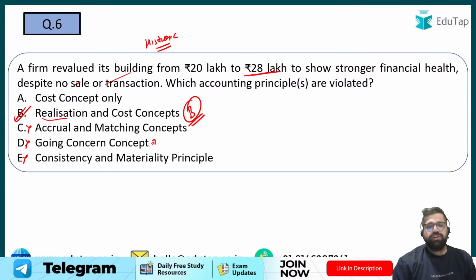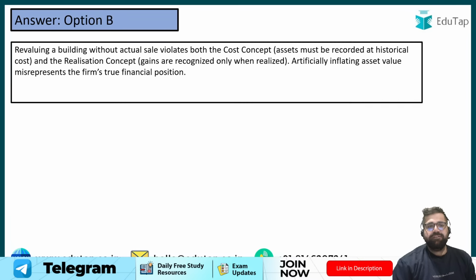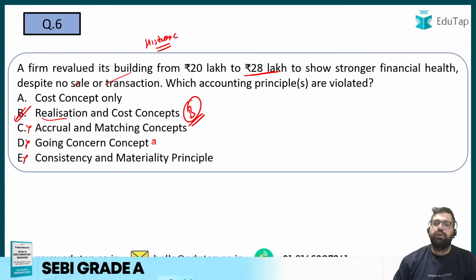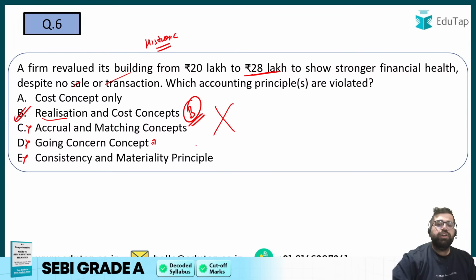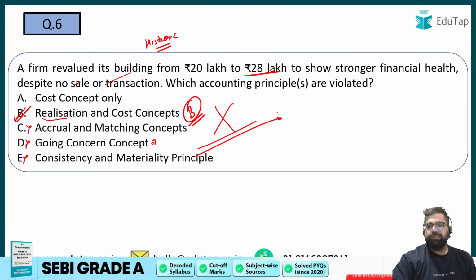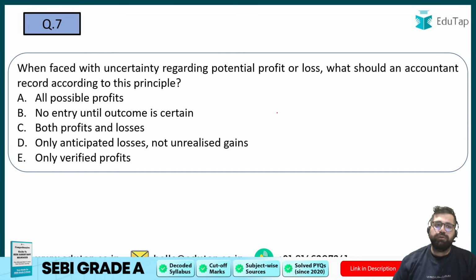Yes, profit is not realized. That is also the correct way to explain this particular concept. So the answer will be option number B, which is realization and cost concepts both are violated in this particular case. Right? So let's move ahead to question number 7 now.